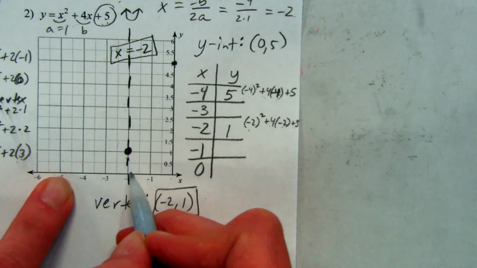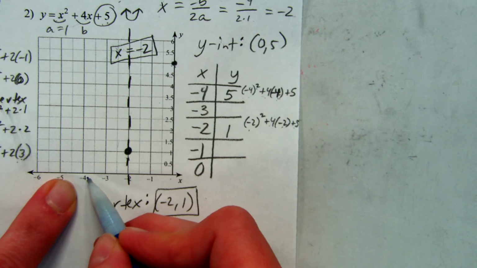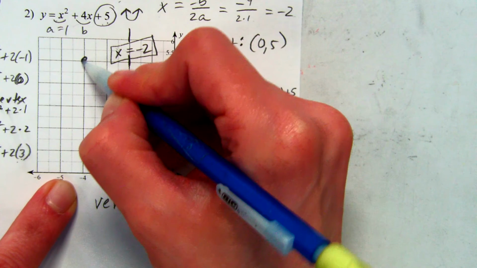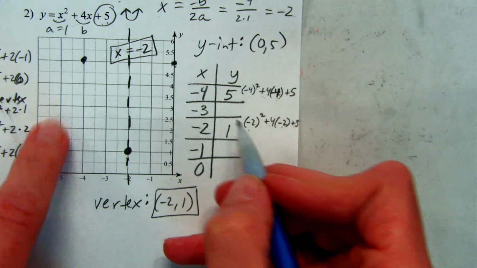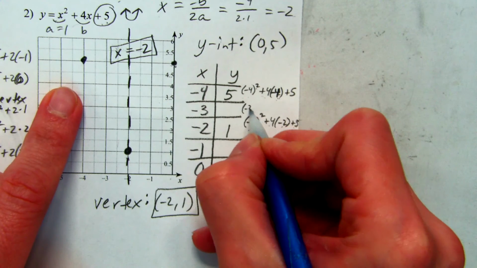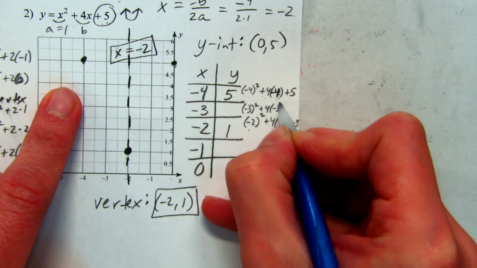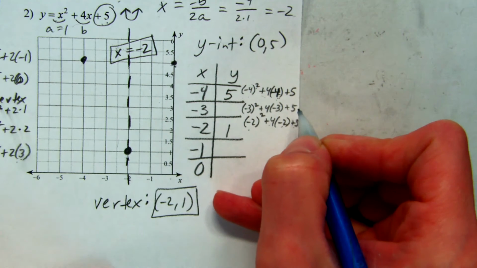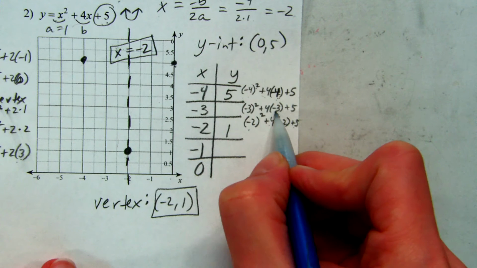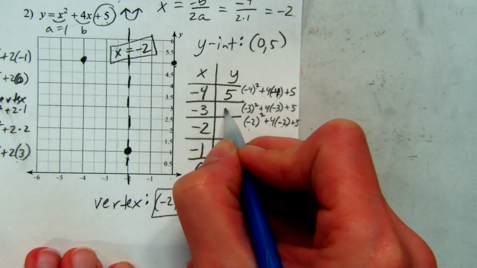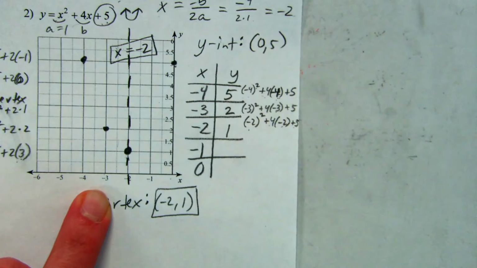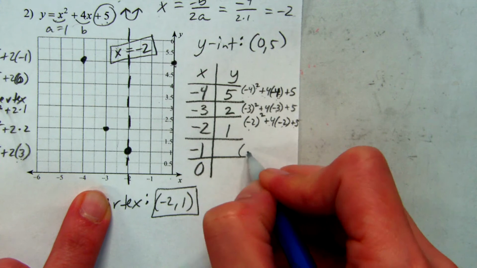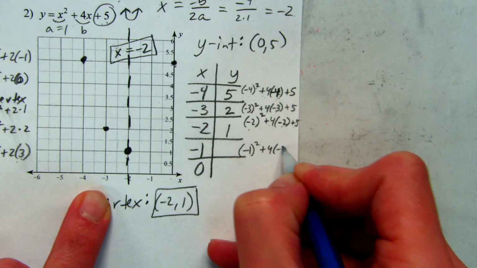All right, so negative 4, 5 is going to be on the graph over here. And look, that matches this point that we had for the y-intercept a second ago. We put in negative 3, we'll have negative 3 squared plus 4 times negative 3 plus 5. So it'd be 9 minus 12 would be negative 3 plus 5 would be 2. So negative 3, 2 would go right here. So negative 1 should give me 2 also, but it's always good to check.